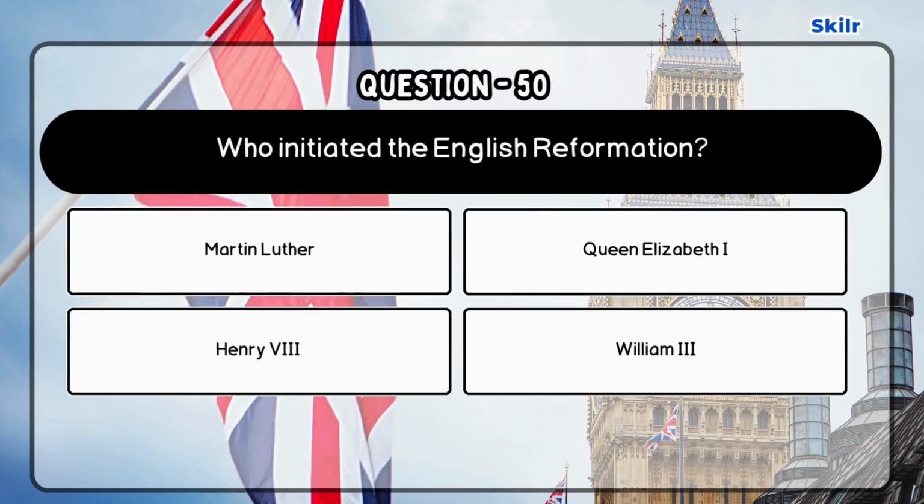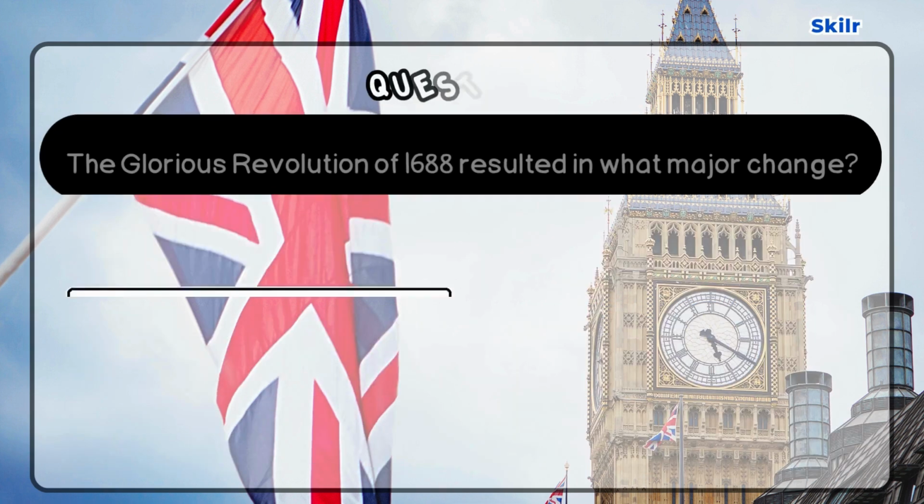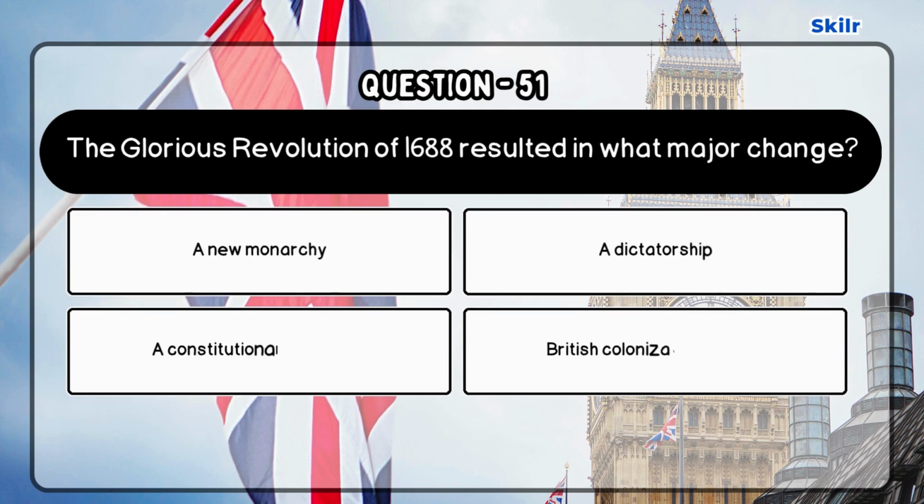Question 50. Who initiated the English Reformation? Correct answer is Henry VIII, as Henry VIII broke from the Catholic Church and established the Church of England in the 1530s. Question 51. The Glorious Revolution of 1688 resulted in what major change?